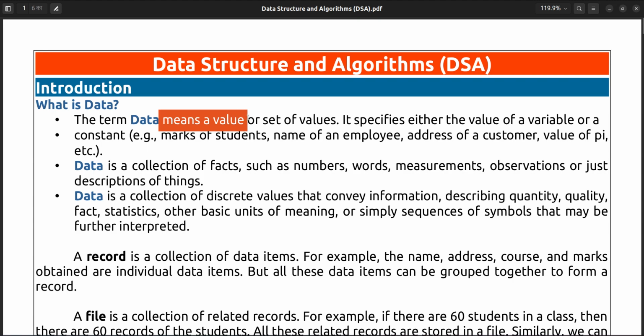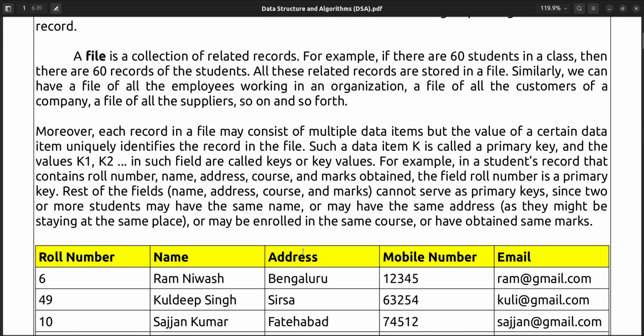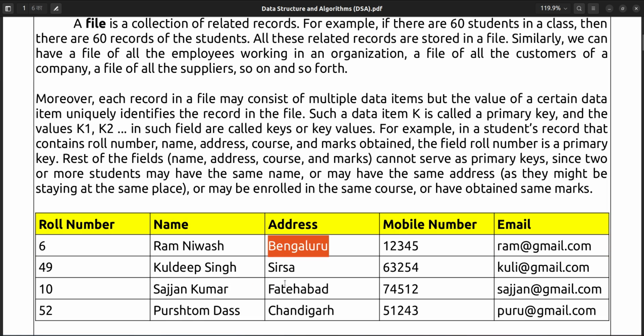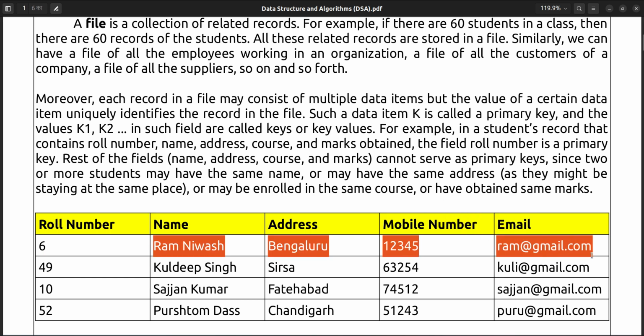So what is data here? Data means a value or set of values, or a discrete value that conveys information. So this is a data. Name, Bengaluru, this is 1 data, this is 1 data, roll number 1 data, and this is a record. Whatever I have selected currently, this is a record.